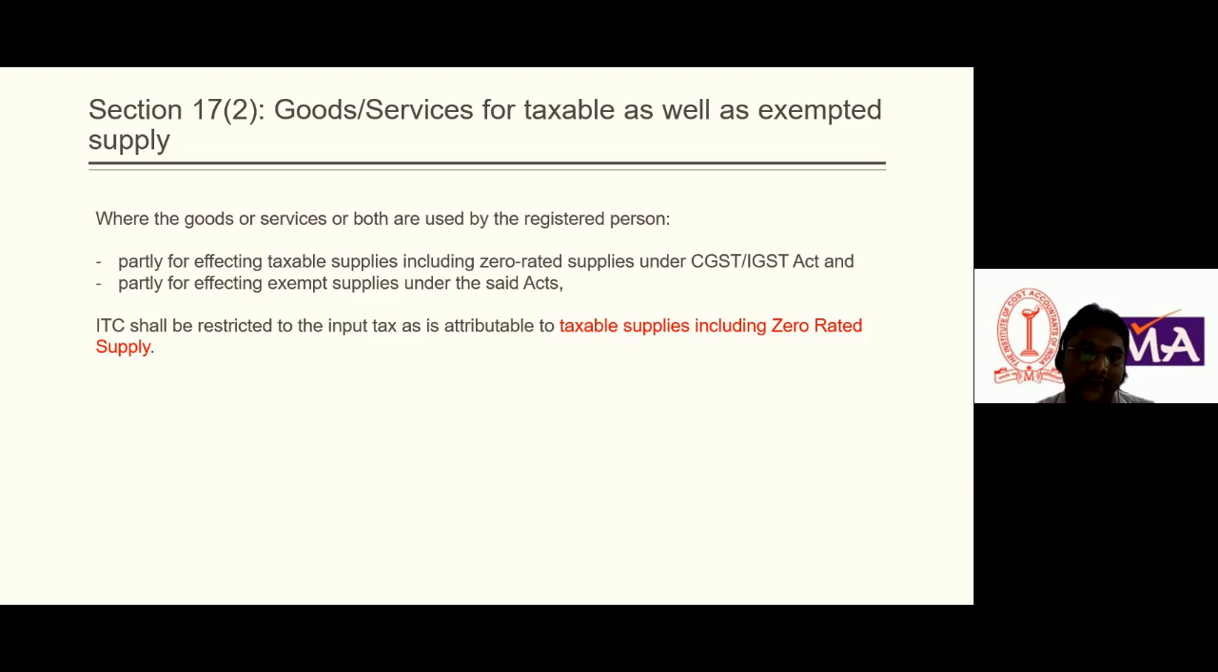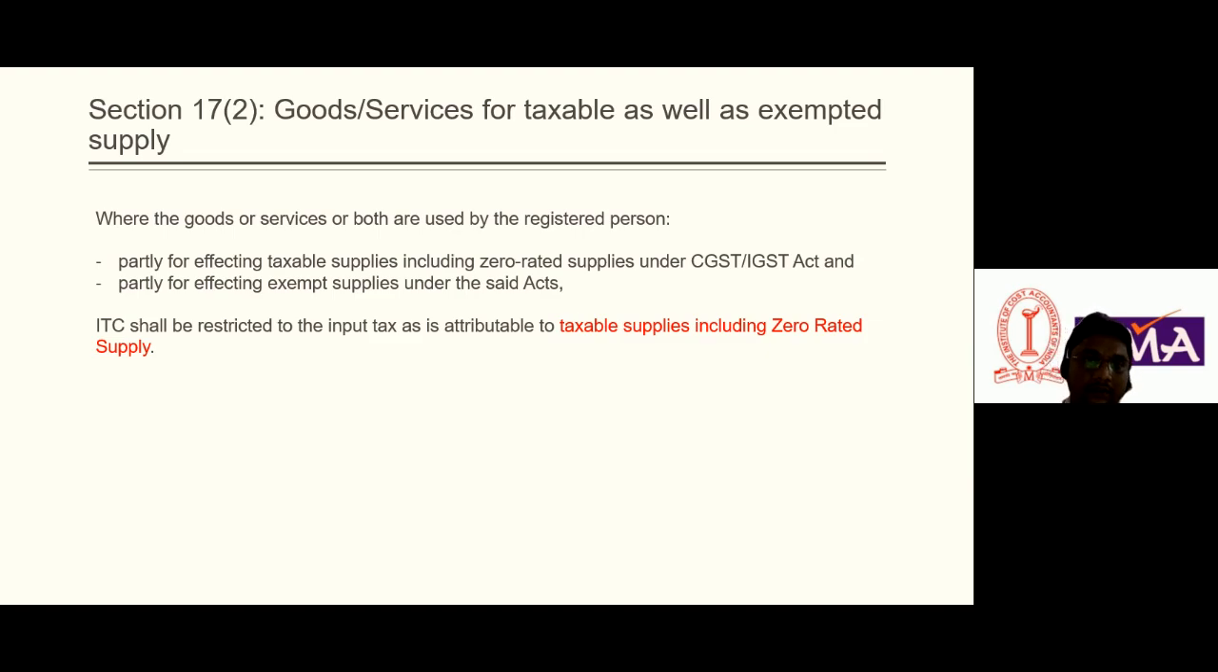and zero rated supply. So what is zero rated supply? Zero rated supply means that supply where the tax rate is 0%. For example, if a registered person exports some goods, in that case there is no GST applicable on that supply. Government has made some scheme on that. If you are doing export, then you are not required to pay GST. So this is called zero rated supply.